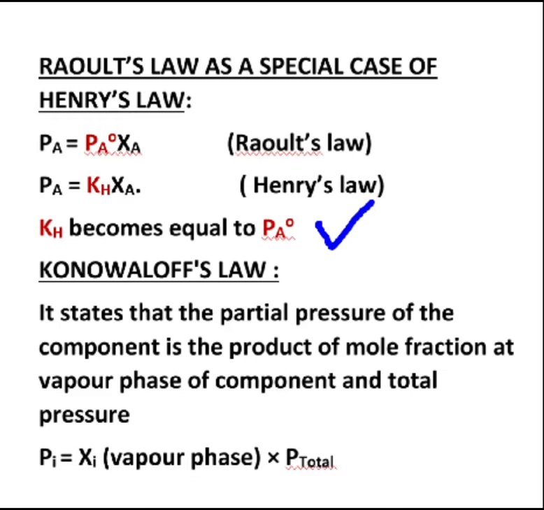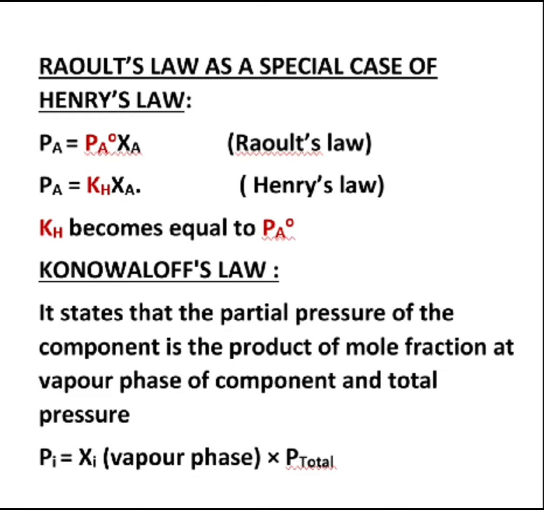Next is about Konovalov's law. See, why this law has been specified to you is just to understand. You have seen in various forms that we are talking about partial vapor pressures, the partial pressure created by component A, created by component B. But how do you find out this partial pressure of a component? That you can easily find out with the help of this law. See the statement.